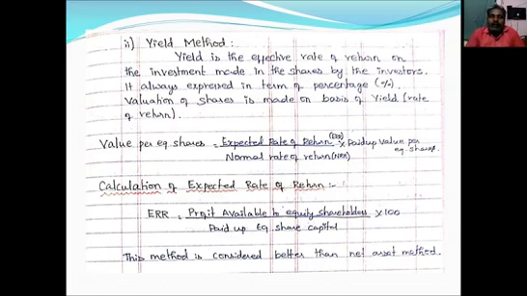So what is the formula for calculation of expected rate of return? ERR equal profit available to equity shareholders divided by paid up equity share capital into 100. That means we will get the answer in the form of ERR is certain percentage. This method is considered better than the net assets method because it should give better results, because it should give the return earned on the investment made in the shares. So it should be considered as a better method or best method when compared to the previous one.